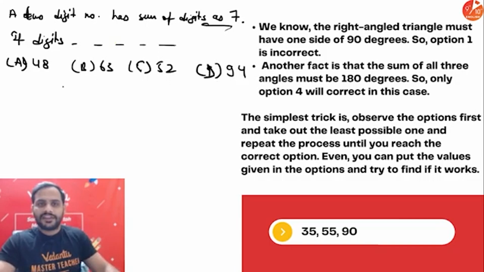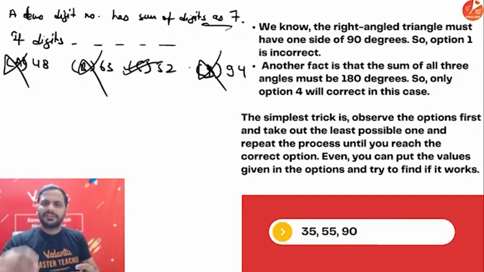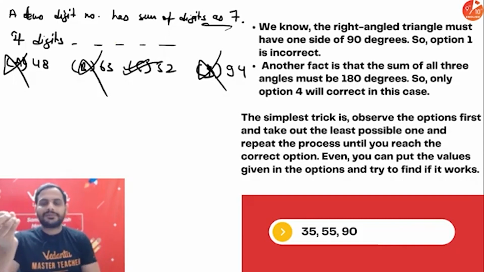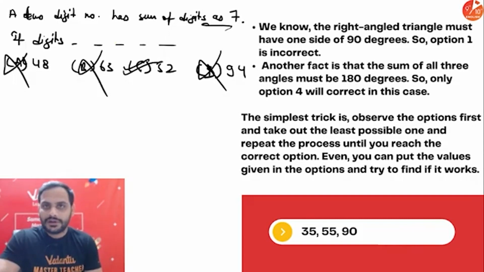Sum of the digits is 7. You can say 4 plus 8, 12. Sum of digits is 12. 6 plus 3, sum of digits is 9. 9 plus 4, sum of digits is 13. C is your correct answer. So the question becomes easier. It satisfies the condition. So these are some of the ways where you can save your time.